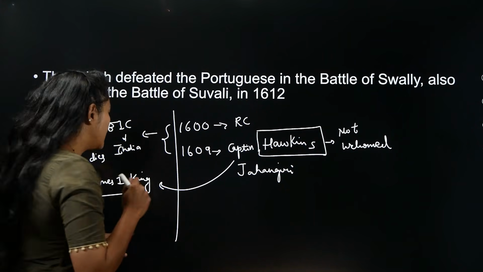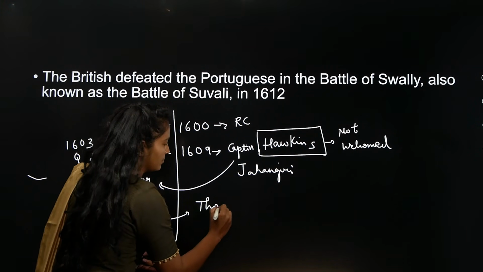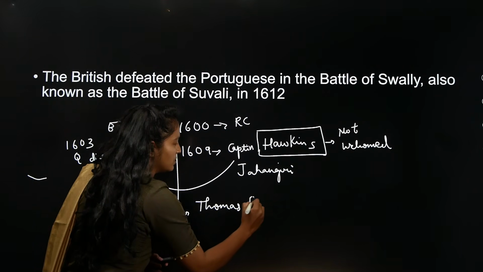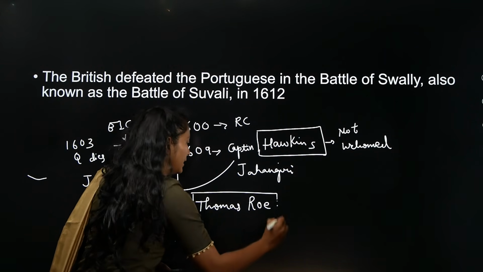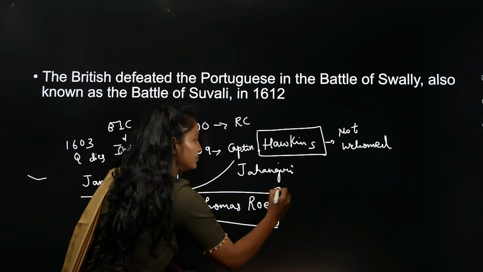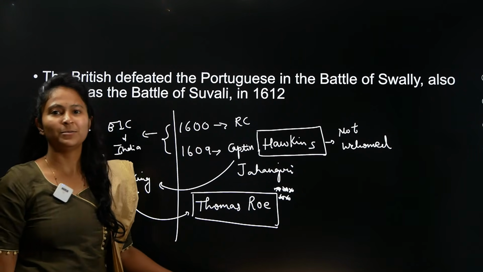So that is when he sends another important person, Thomas Roe. Very, very important character. Give him 5 stars. Why 5 stars? Because he is a very important person, right?